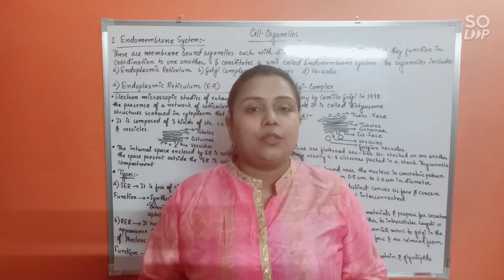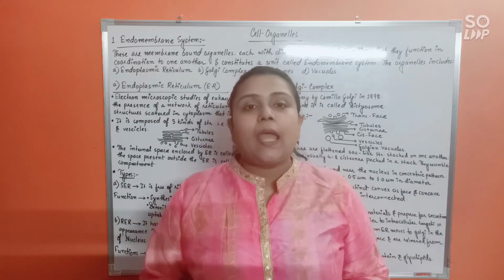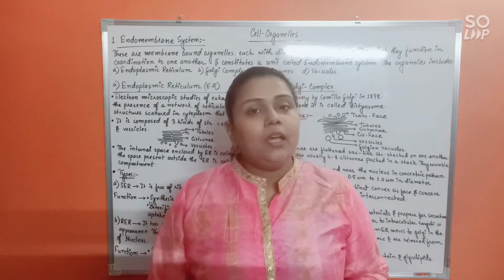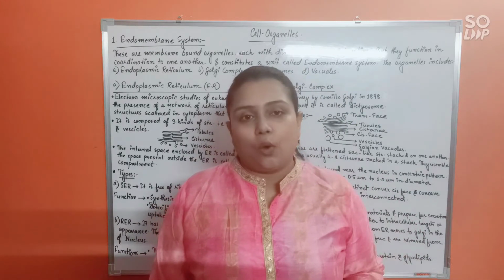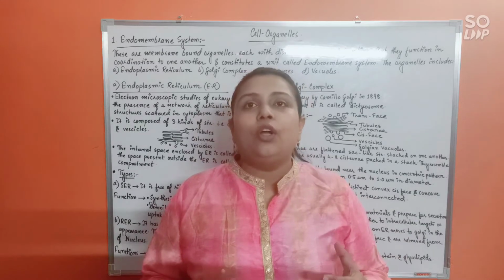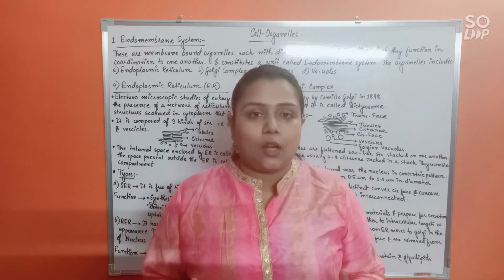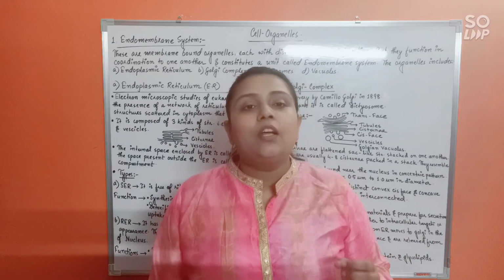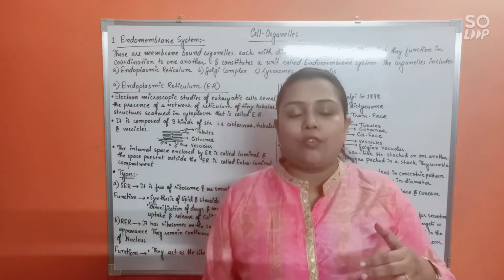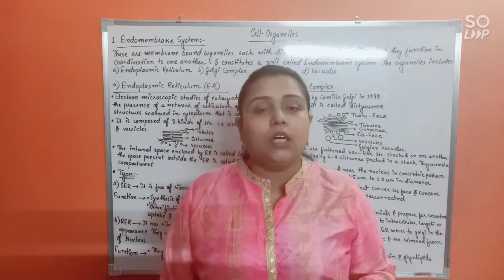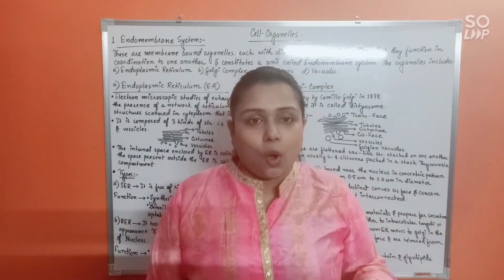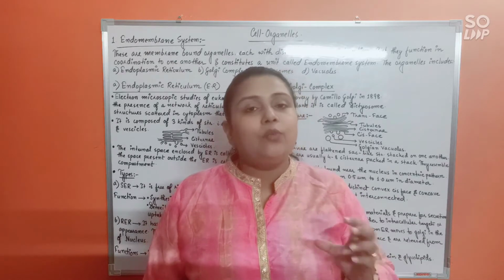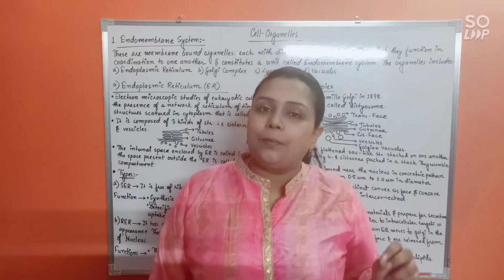We are going to start today with the endomembrane system. Endomembrane system is basically a unit of cell organelles. Mainly there are 4 membranous cell organelles which work in coordination with one another. Because they function in coordination, these 4 cell organelles together can be taken as a unit, and we call that unit the endomembrane system.